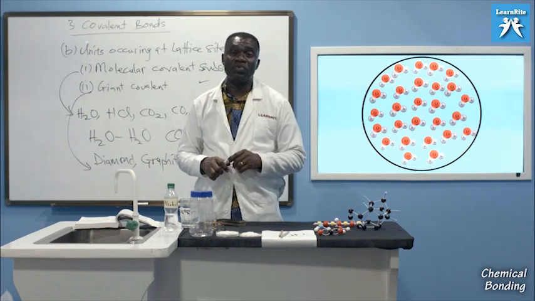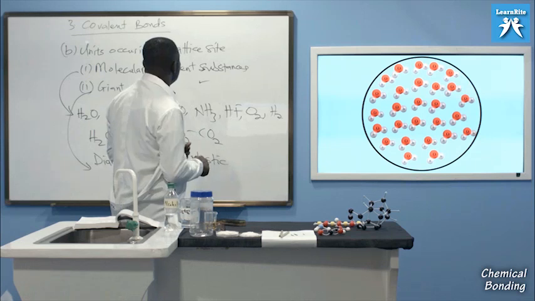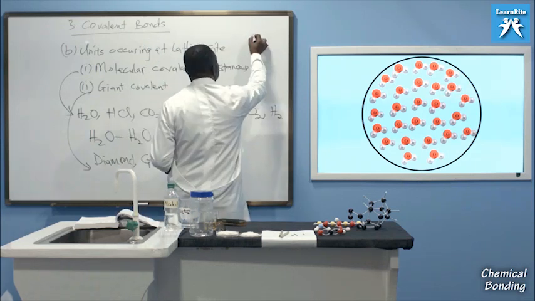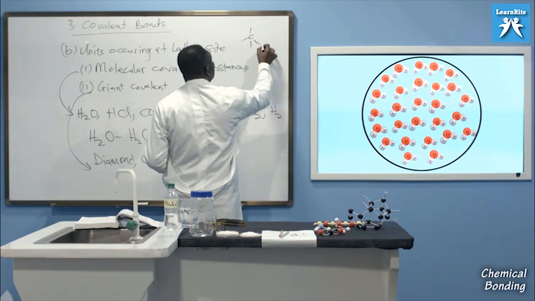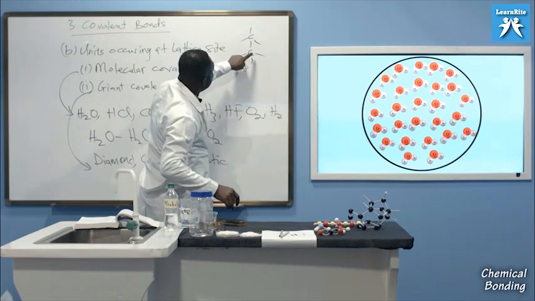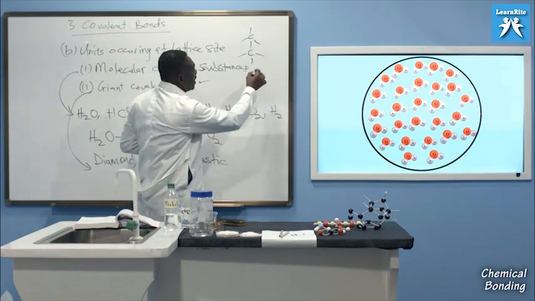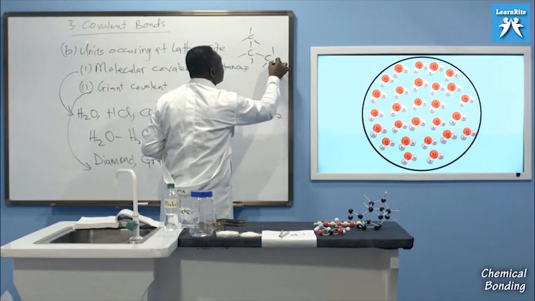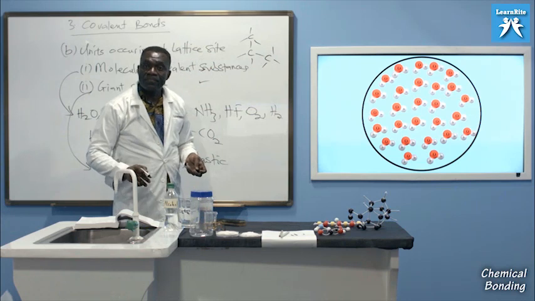Remember, we said carbon is in group 4, so each carbon atom can form 4 bonds. So if I have this carbon here, and it forms 4 bonds, 1, 2, 3, 4, another carbon here can also continue to form the 4. So this carbon is bonded with 1, 2, 3, 4 bonds. Another one can come here, it can form its 4 bonds, 1, 2, 3, 4, and then it will continue like that.